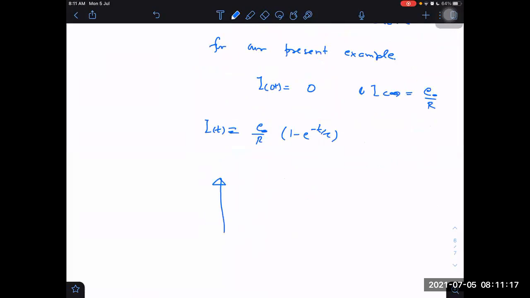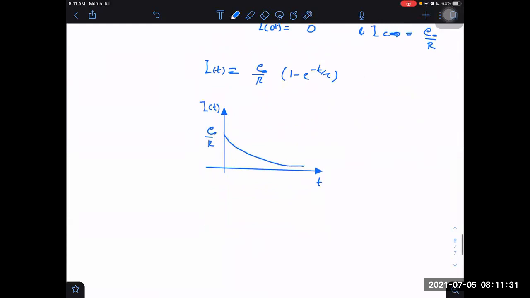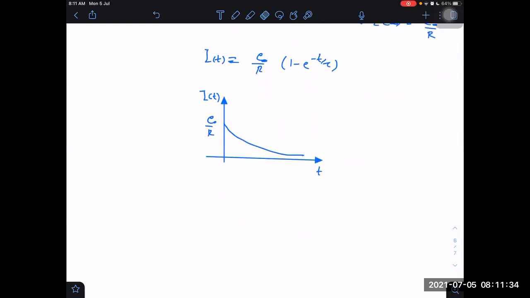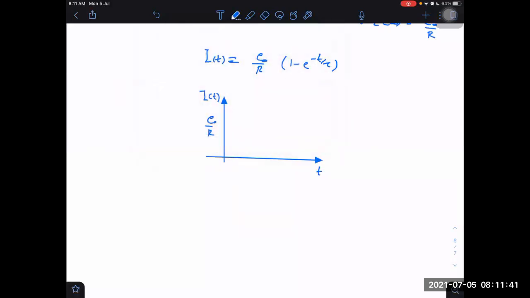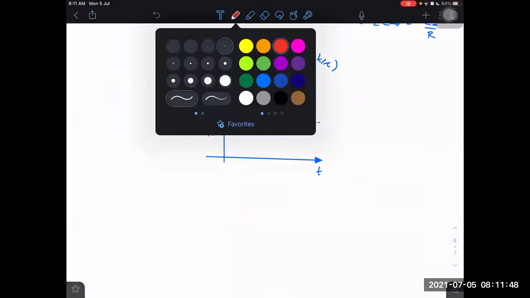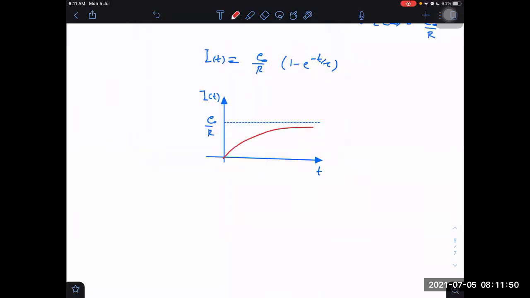Our graph plotted will be like this: I as a function of time t, and here E naught divided by R, and it is decreasing and becoming like this. This is the graph. No, sorry, increasing. Not this one. It has to increase up to E naught by R. Then our present graph will be simply this. This is the graph.